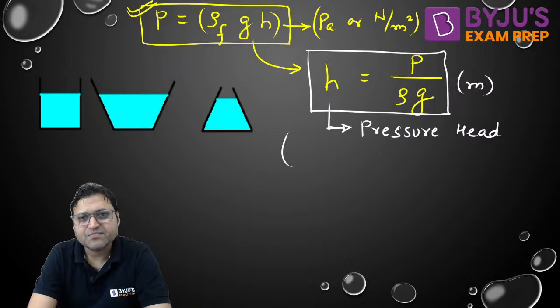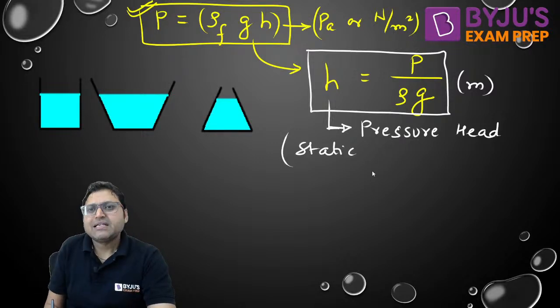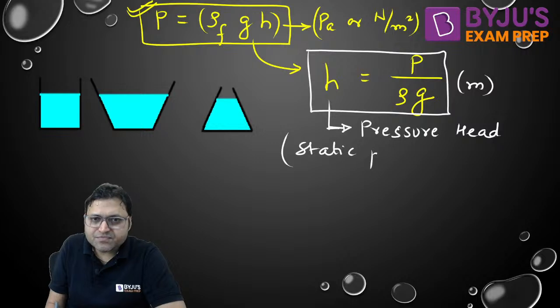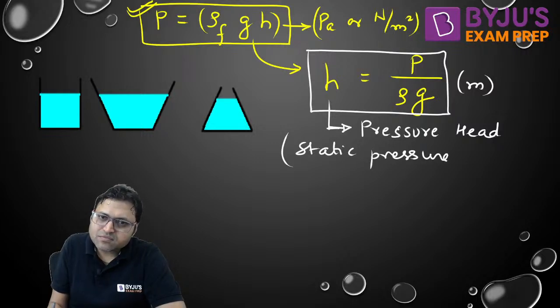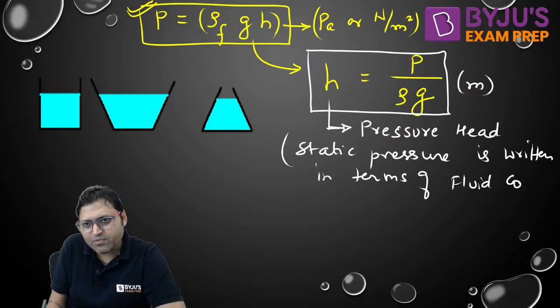Right? Pressure measured in terms of fluid column. This is the static pressure. Static pressure is written in terms of fluid column.